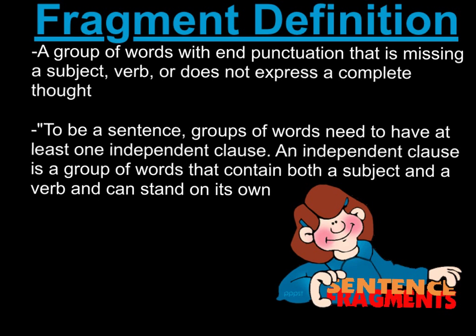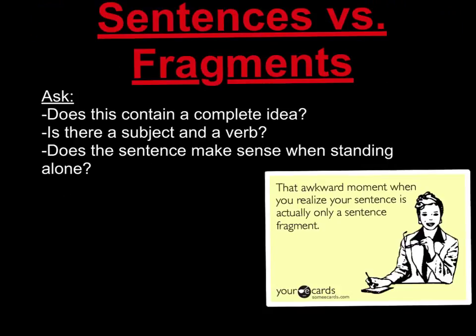The definition of a fragment. A fragment is a group of words with end punctuation that is missing a subject, verb, or that does not express a complete thought. The definition of a fragment out of the dictionary was, to be a sentence, a group of words need to have at least one independent clause. An independent clause is a group of words that contain both a subject and a verb and can stand on its own.